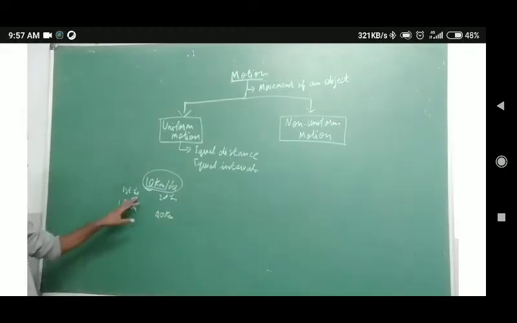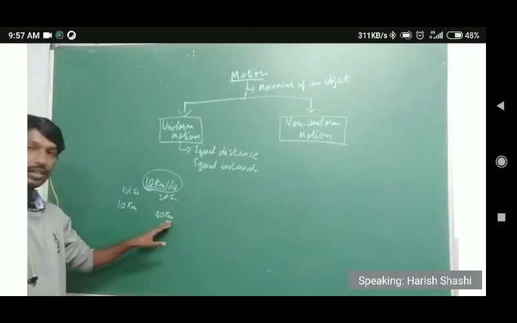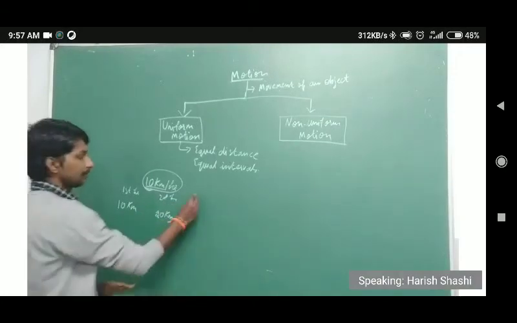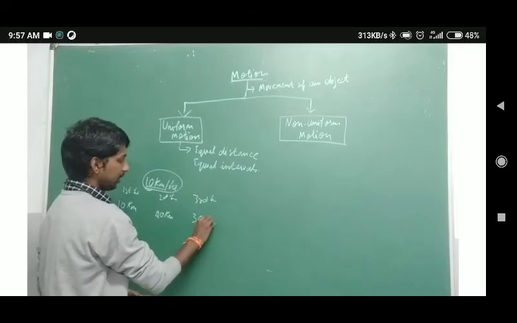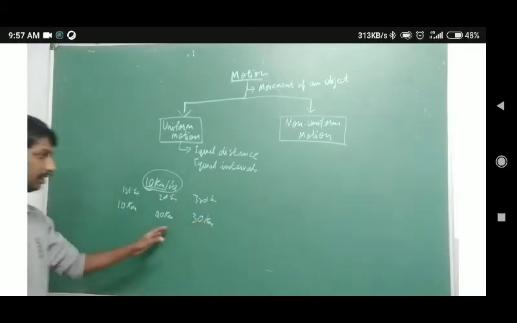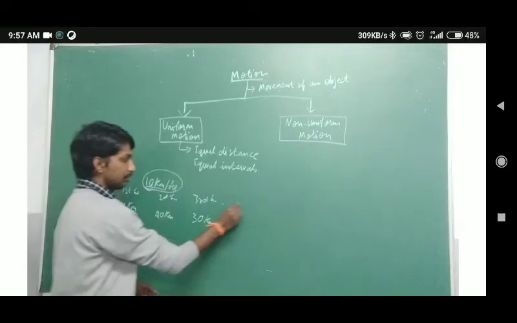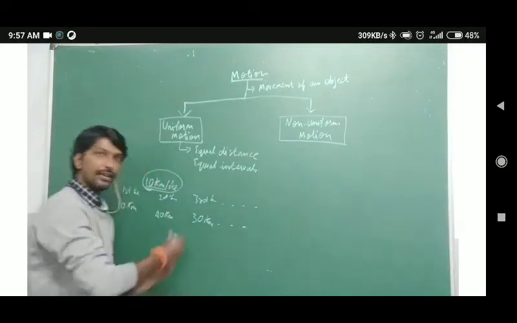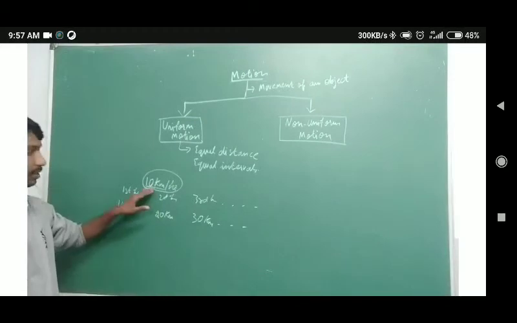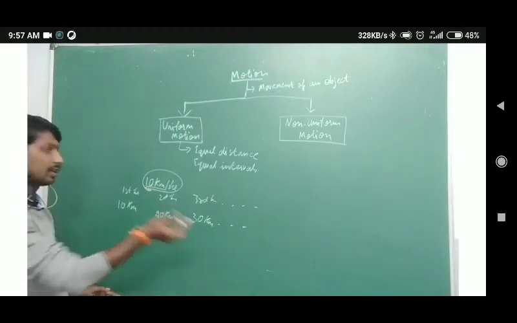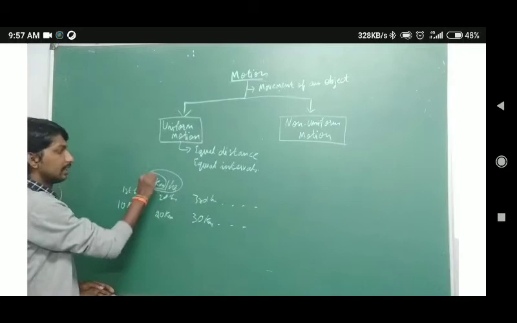So in the first hour the object completes 10 kilometers, in the second hour 20 kilometers, and the third hour how much? 30 kilometers, and it goes on. For every hour the object or the vehicle is going to cover 10 kilometers.